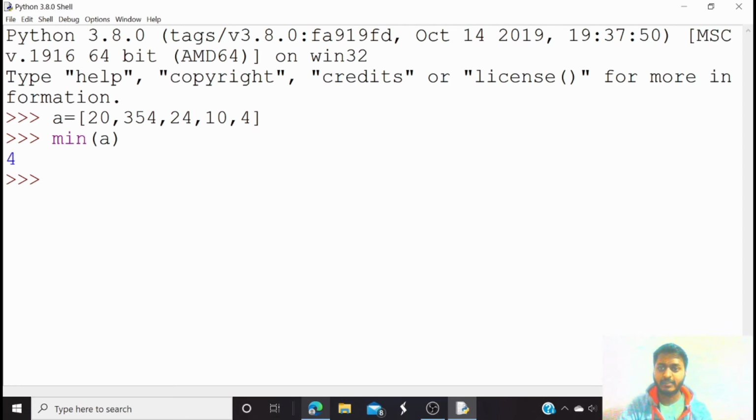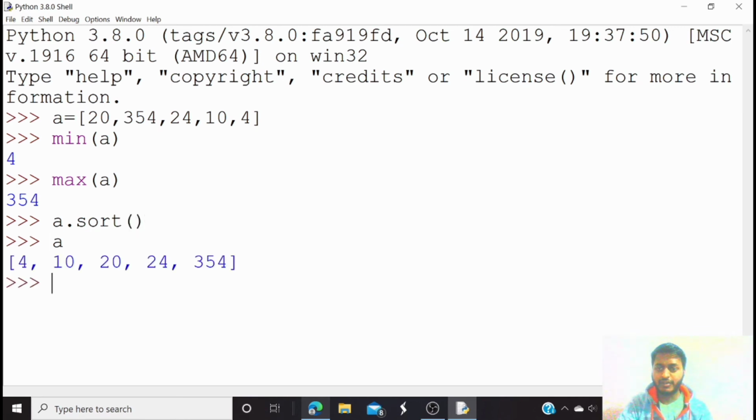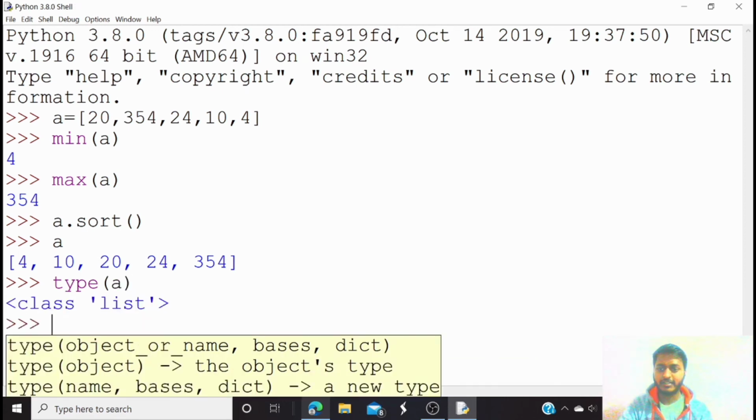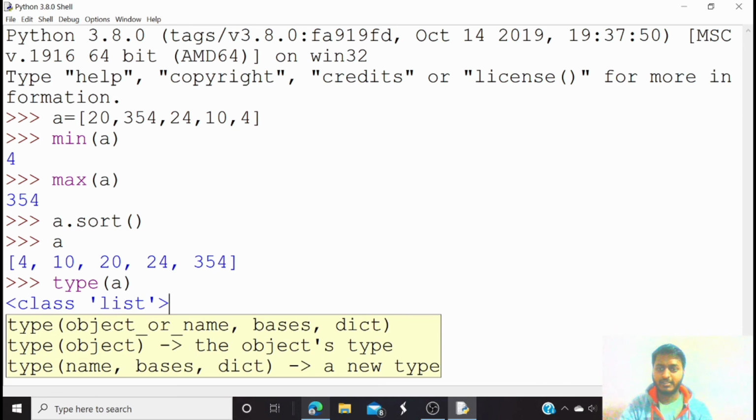If I want to know the maximum value, I just use the max function, and inside that the list name. Here you can see 354 is the max value in the list. If I want to sort the list, I just do a dot sort. So here you can see 4, 10, 20, 24, 354. The list is sorted. So let's see the type of a. Here you can see class list. So it is a list.